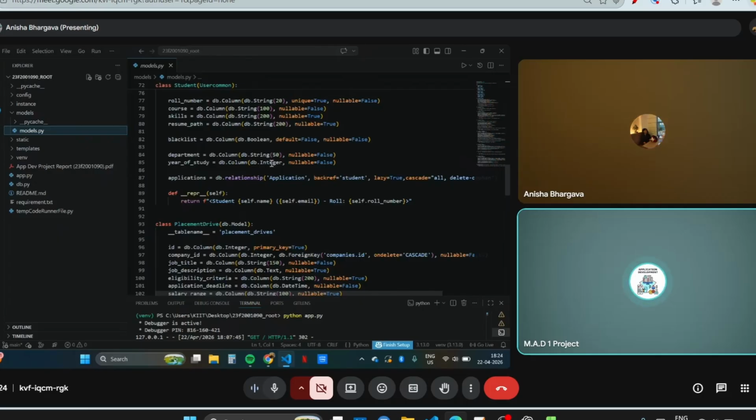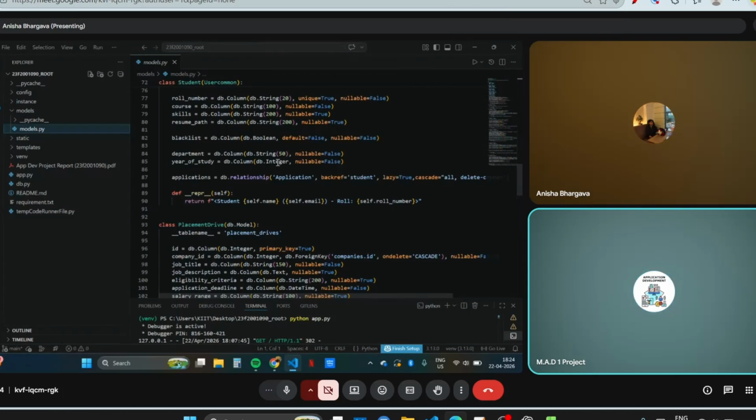Would you please tell me why we use this lazy equal to true? What if we refrain from using this lazy equal to true? What will be the impact on our website or in data loading? How is this going to impact it?